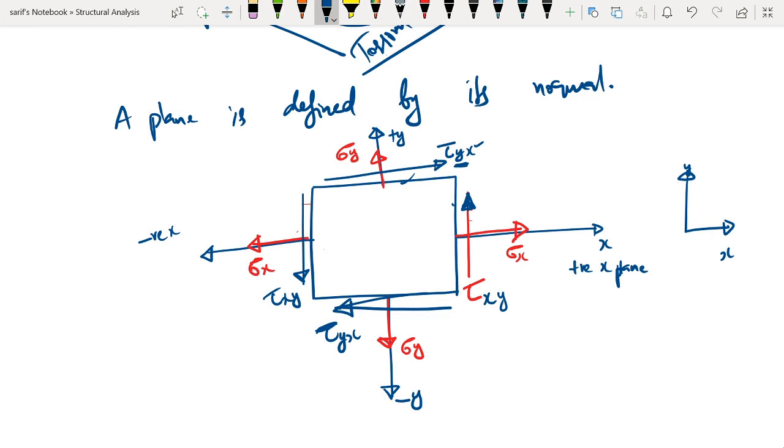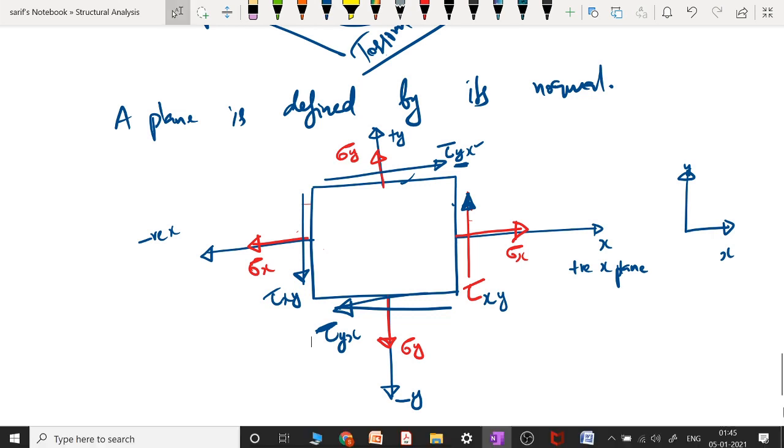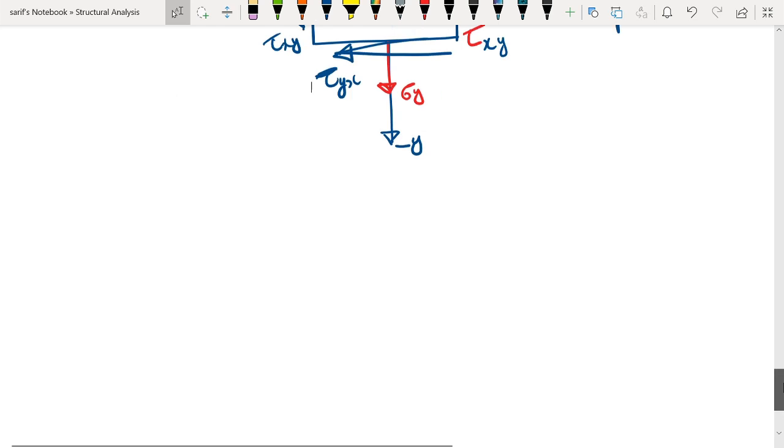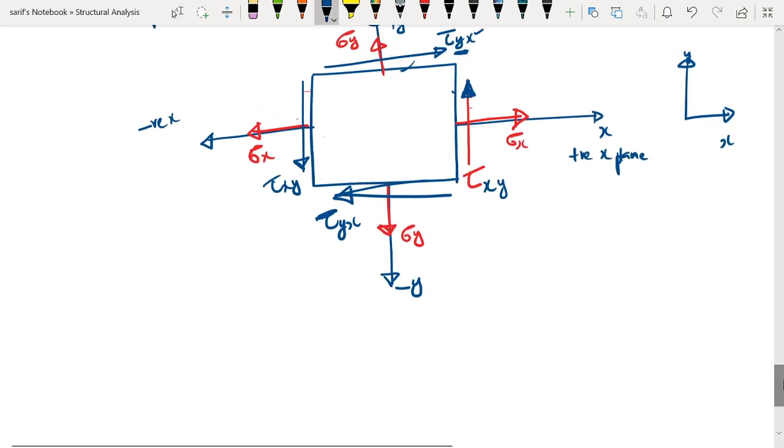Now, this is a little exercise that you can do. If you try to take moment equilibrium, assume that this rectangular element has dimensions, let us say, delta x and delta y, that is, the length of this side is delta x and the vertical side is delta y, and the thickness you can assume as negligible or some t.